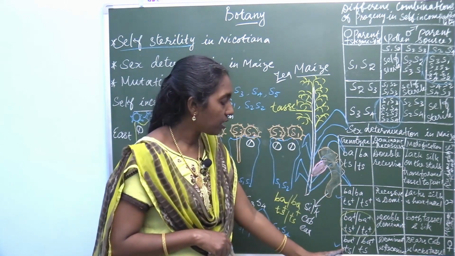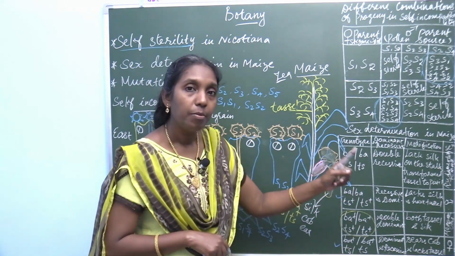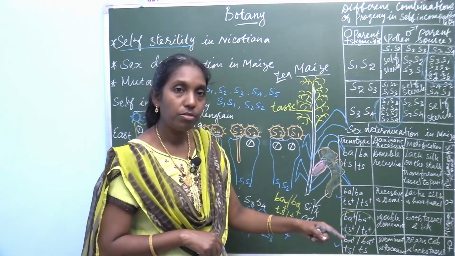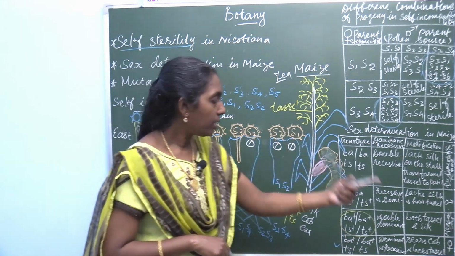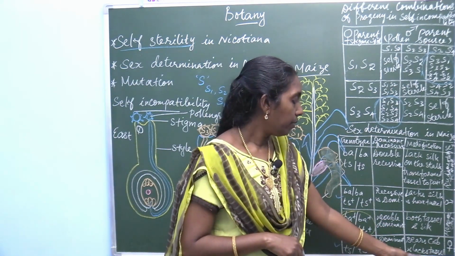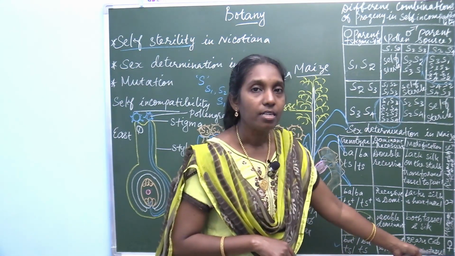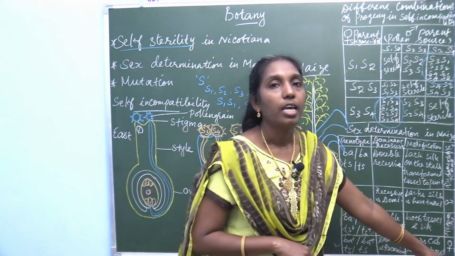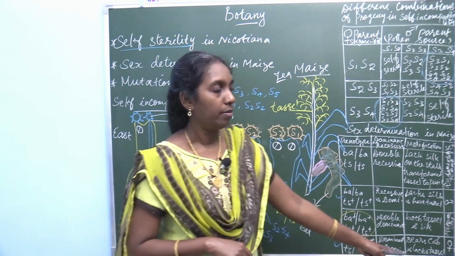Likewise, this last one, the BA dominant, BA plus, and the recessive TS. So, it bears cob and it lacks tassel because tassel is the recessive form. So, the expression is female.